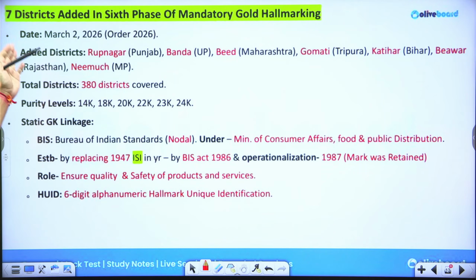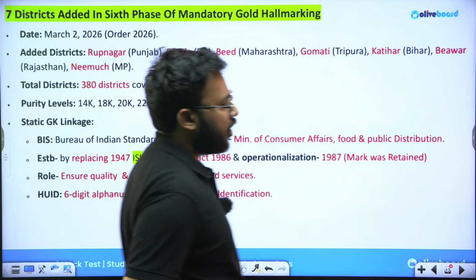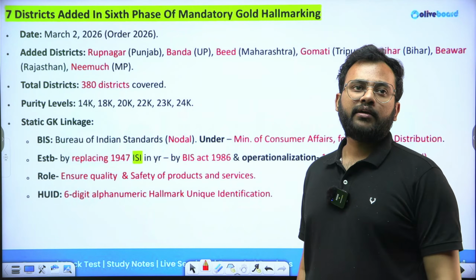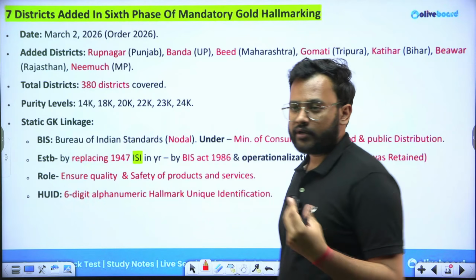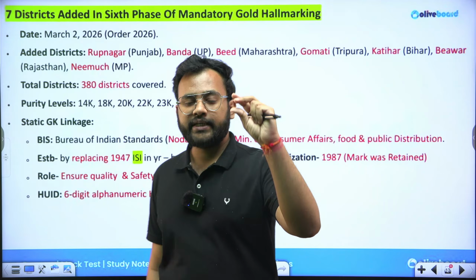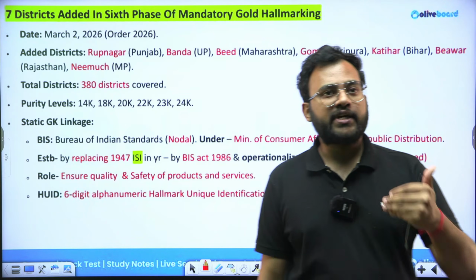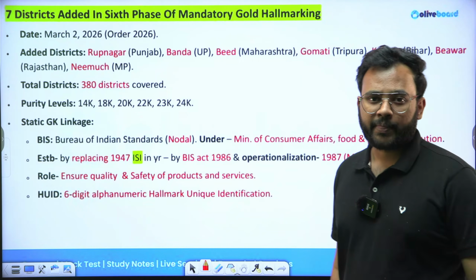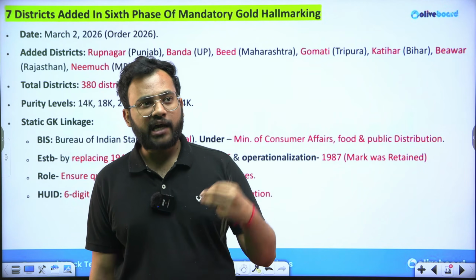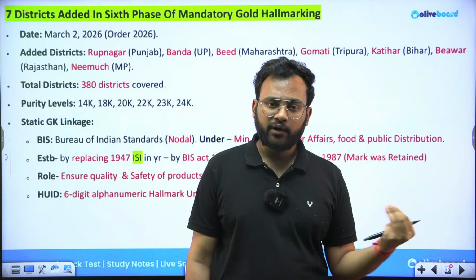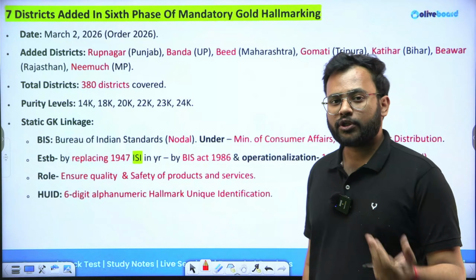Next is 7 districts have been added to the 6th phase of mandatory gold hallmarking. What is gold hallmarking? If you have ever bought or seen gold jewelry, you must have seen the hallmark, the ISI mark there. So this has been extended to 7 more districts in India. If you are not very much into jewelry, you might think that all gold jewelry sold in India has this particular hallmark, but that is not true.